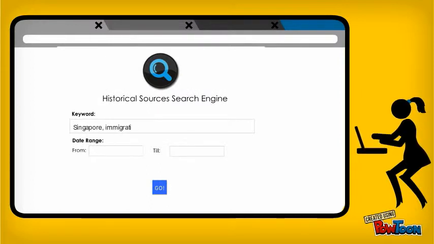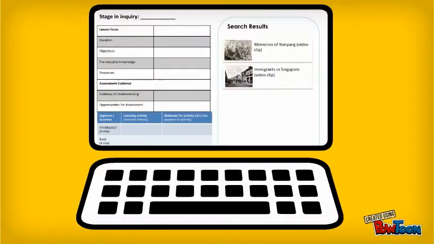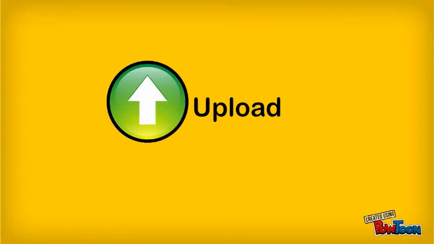When Miss Tan searches the keywords Singapore, migration, before World War II, a list of primary sources on the topic appears. This source bank expands over time as more sources are added by teachers, students, and CPDD. One of the sources Miss Tan finds is a video on immigrants that would be useful for her lesson. She drags and drops these sources into her lesson plan. With her learning package completed, Miss Tan uploads it onto the online portal for students to access.